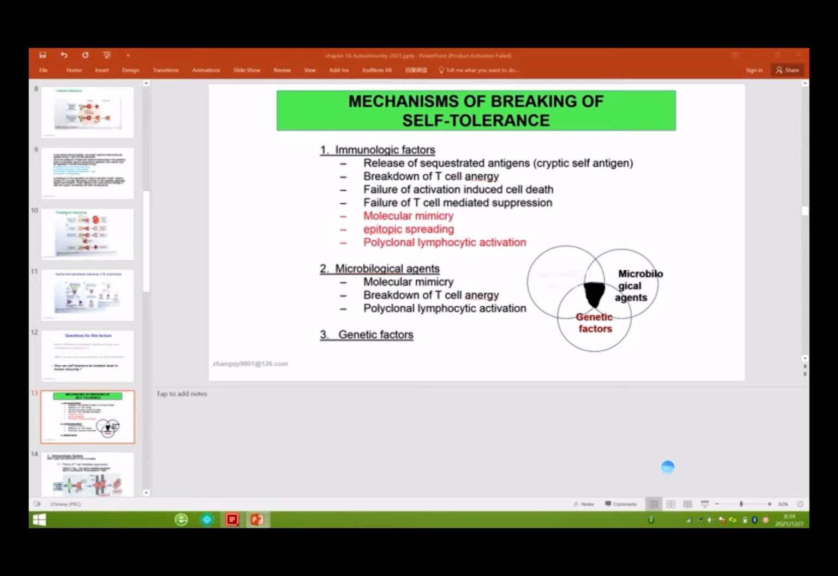The second is that T cell anergy will break down. Then there is the failure of activation-induced cell death, and the failure of T cell mediated suppression. And these three, I think, are the new things for you: molecular mimicry, epitope spreading, and polyclonal lymphocyte activation, which always do not work well.